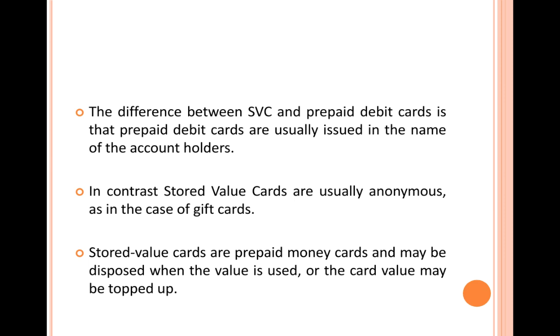The difference between an SVC and a prepaid debit card is that prepaid debit cards are usually issued in the name of the cardholder, whereas the stored value card doesn't hold any personal details. It's anonymous, as in the case of a gift card. If you have a gift card, you have a certain value associated with it, and you can use it for that particular value that is charged against the card. If I take a gift card for 3,000 rupees, I can purchase for 3,000. So you have a stored value within, and up to that amount you can transact using the gift card. That doesn't have any personal name or personal information associated.